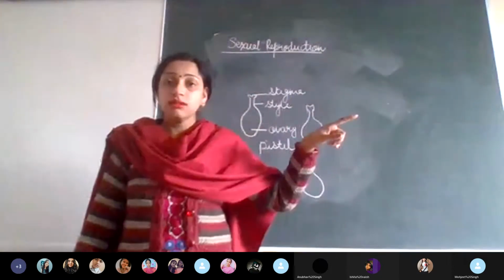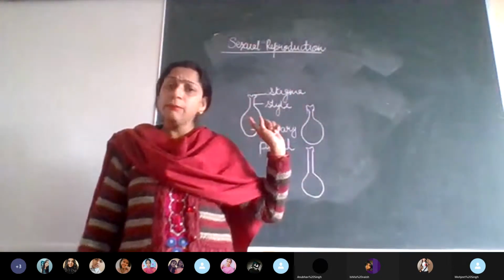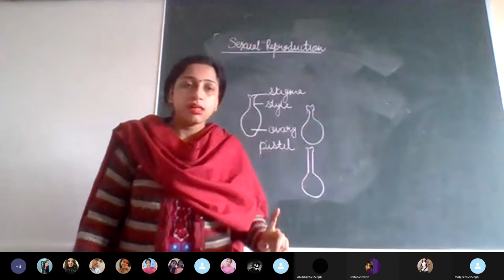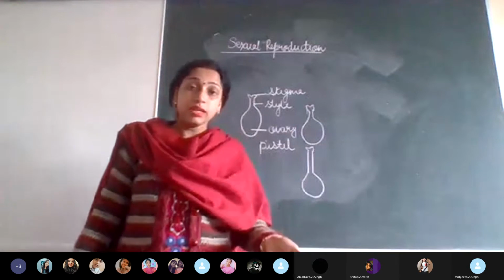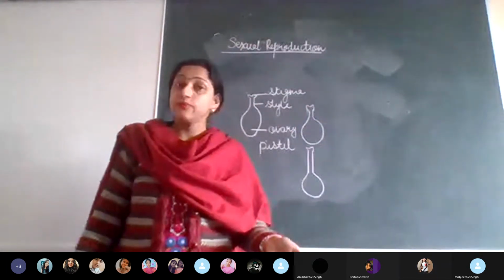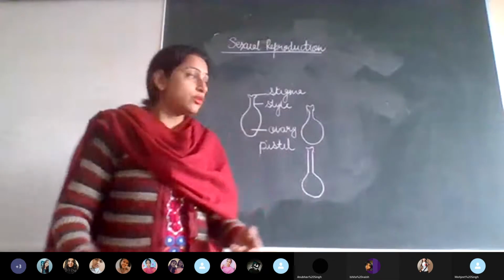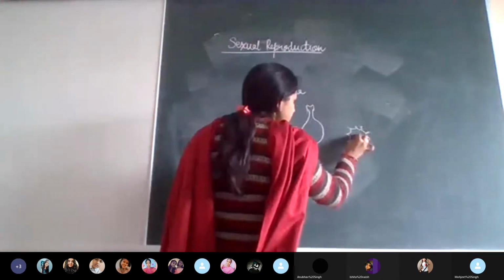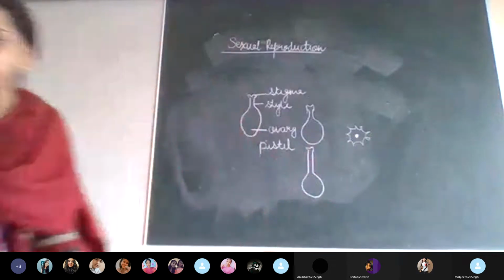Now, what is the name of the gamete? There, the name of the gamete in the male was, I just told you. What was it? Pollen grain.